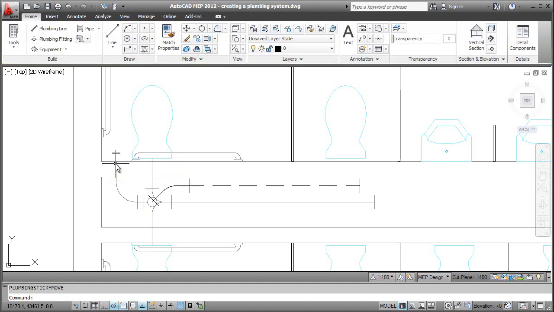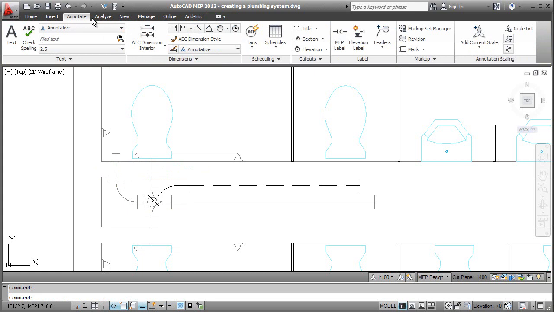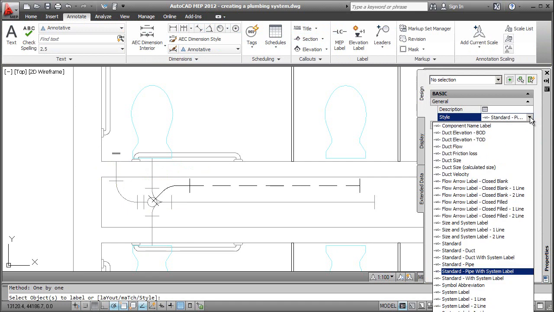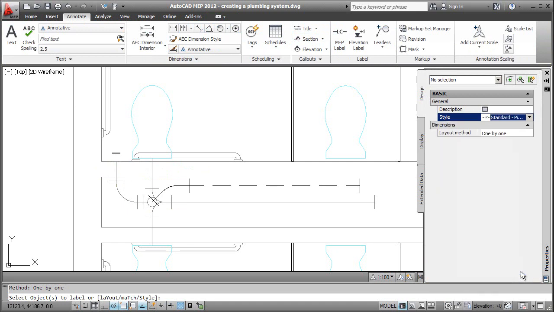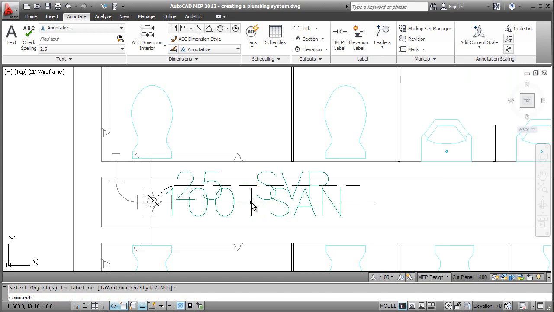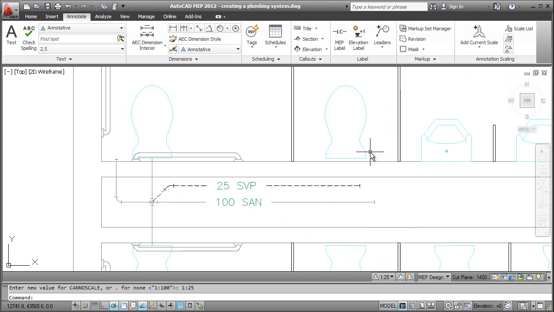Finally, I'll annotate the drawing for construction documentation. To label pipes, choose the MEP Label tool from the Annotate tab on the Tool palette, and specify Standard Pipe with System Label. Next, select the pipe run to place the label. I can repeat this process to label multiple pipe runs. And because this is annotative text, when the drawing scale is changed, AutoCAD MEP automatically adjusts the text height so that the text will plot out correctly.